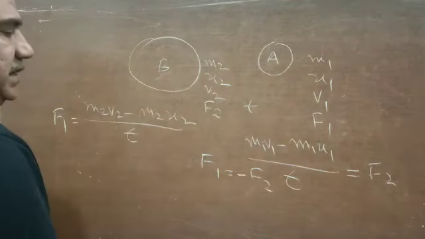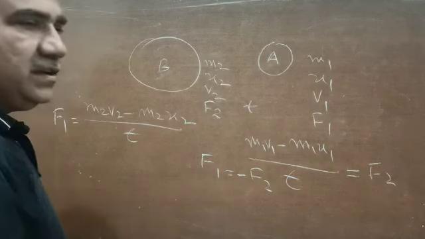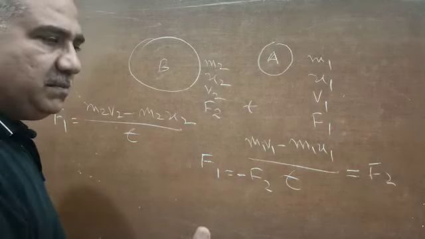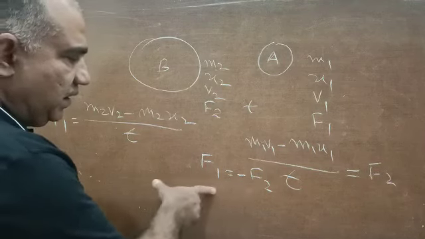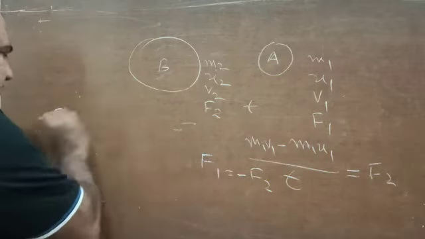So therefore we say the another name of the third law of motion is the law of conservation of momentum, or the law of conservation of momentum is another name of the third law of motion, because it is because of the third law of motion that we are able to derive it. Now for you I will write it like this.